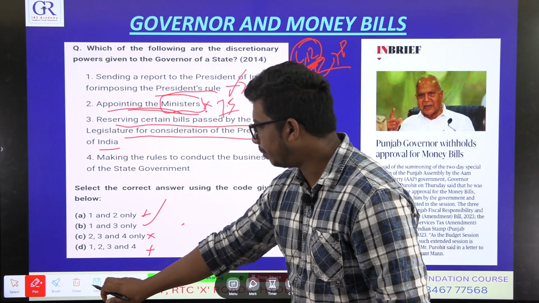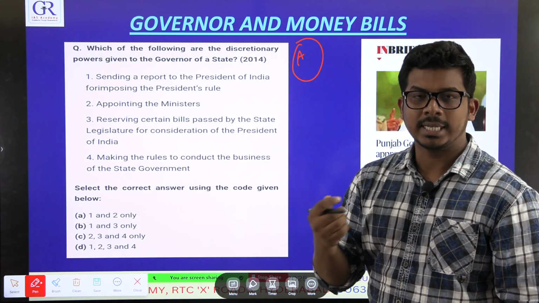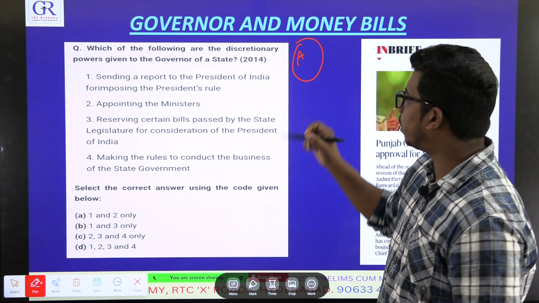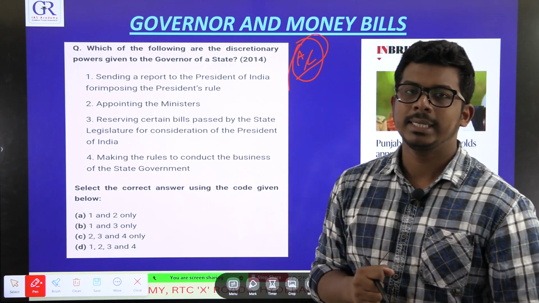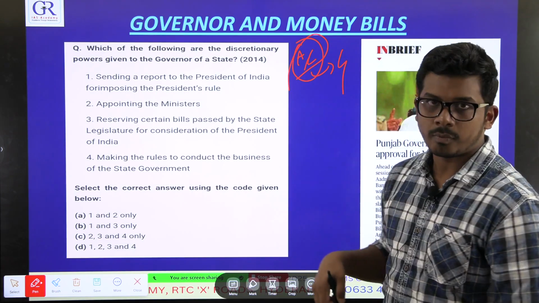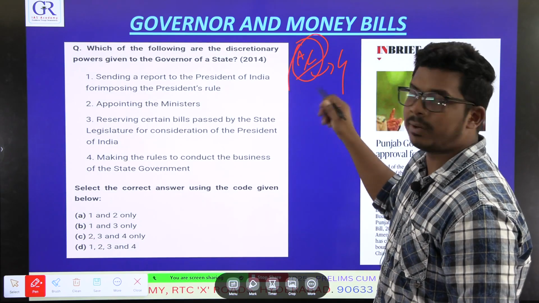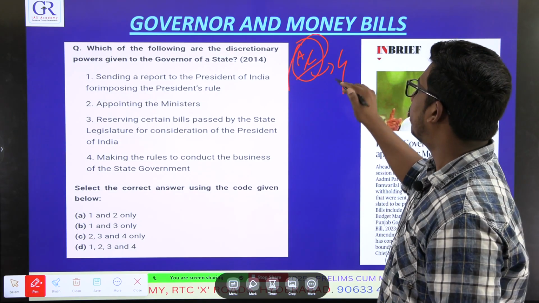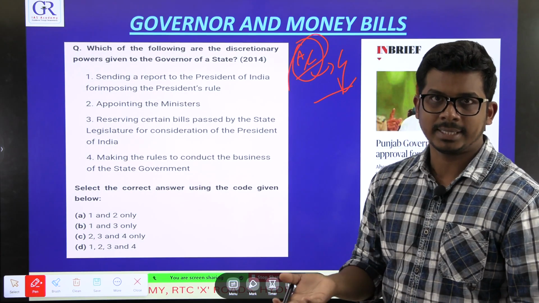Similarly, at the state level, the state assembly, and if the state also has a legislative council, then the council also, give their assent, then it will go to the governor. If the state does not have a legislative council, then after the assembly it will directly go to the governor. And when the governor gives his assent, then the bill will become an act at the state level.